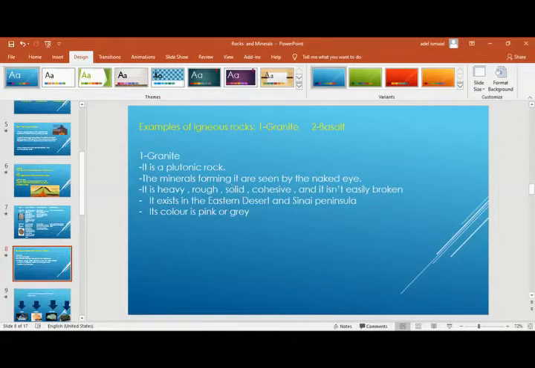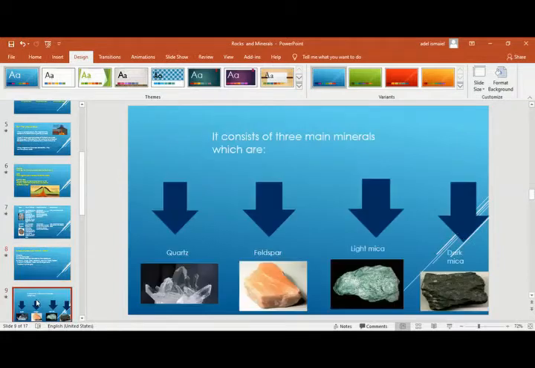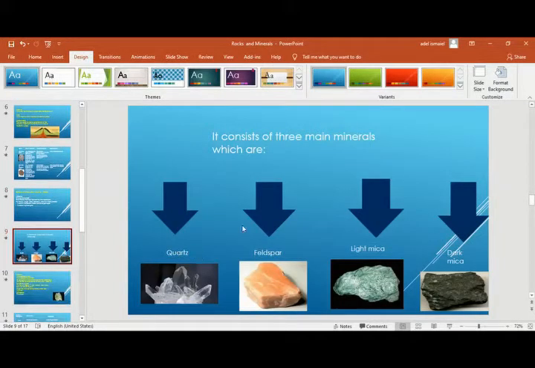But what are the minerals that form the granite? We have three minerals that the granite is formed of. Number one, quartz, this mineral takes this shape. Feldspar, this one also, and light mica and dark mica. You can just say mica. So we have quartz, feldspar, and mica.